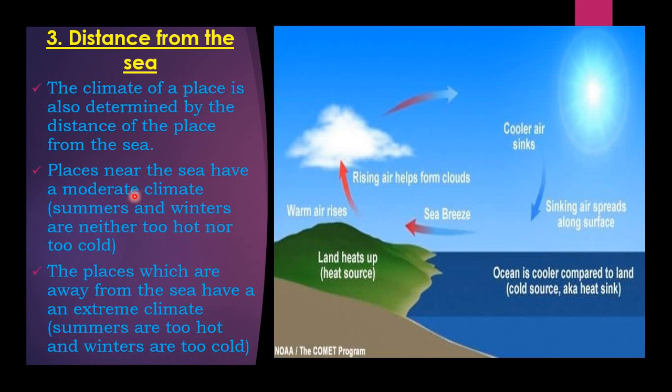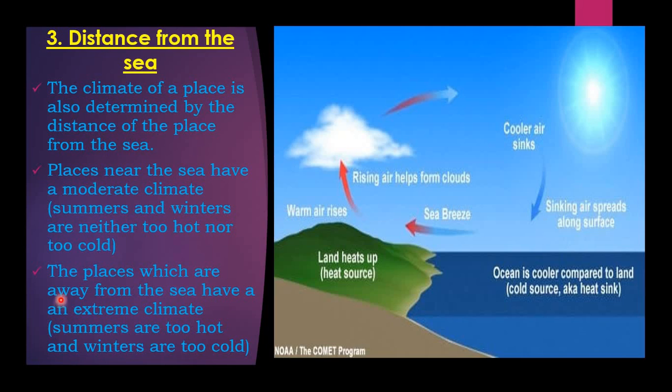So the lesson is trying to explain that places determined by the distance from the sea experience a moderate climate, where summers and winters are neither too hot nor too cold, because these are determined by the distance of the place from the sea.